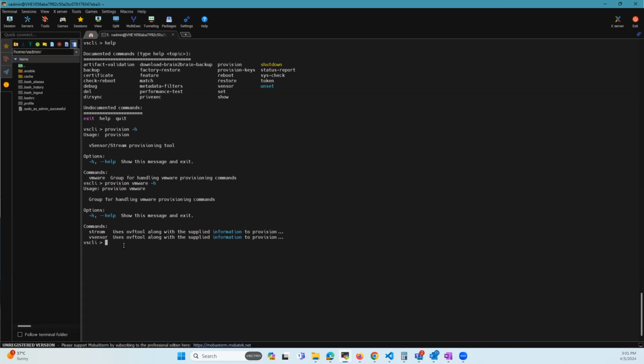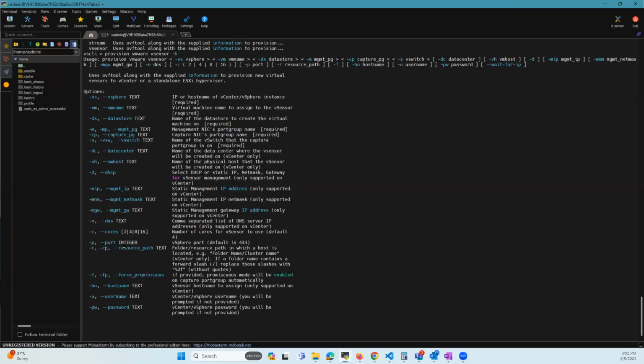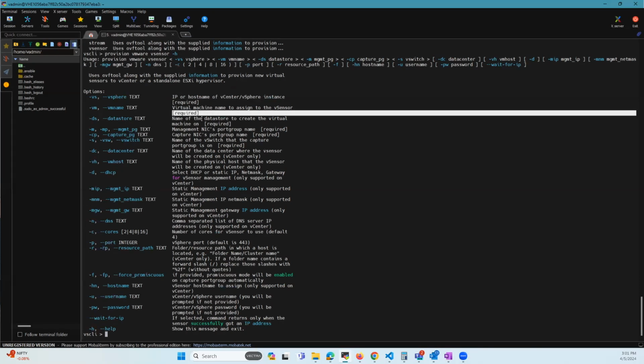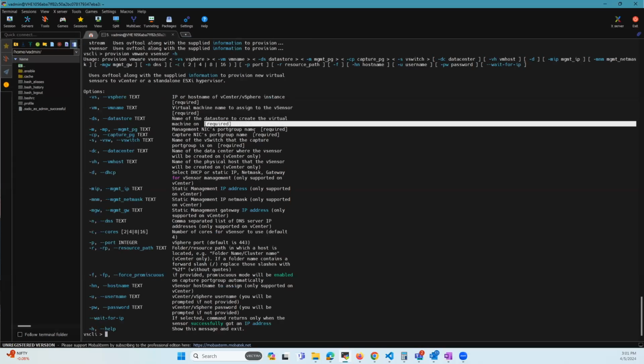So let's go ahead and do it for the sensor, and -h. This gives you all the options that are available in order to provision the virtual sensor. Some of the things that are needed are highlighted as required, as you can see here. These are needed in order to provision.